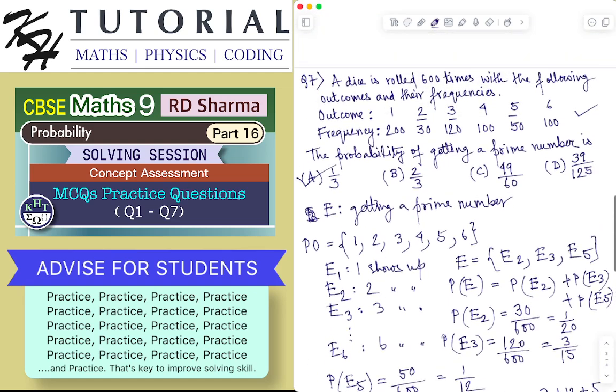I hope solving these problems from the MCQ practice books of mathematics by author RD Sharma gives you some clarity and concept of how to solve this kind of problems based on the empirical formula of probability, all the possible outcomes of a random experiment, the number of trials, the elementary events and composite events as a collection of some elementary events, and that the probability of a composite event is always equal to the sum of the probabilities of the elementary events in its collection.